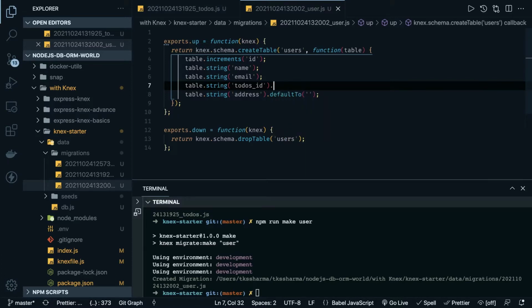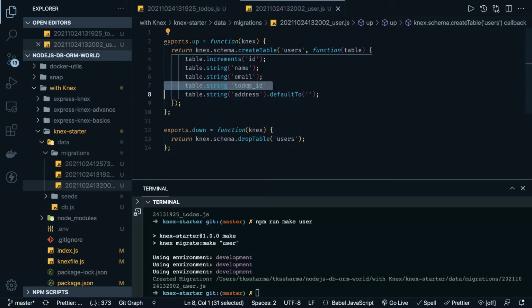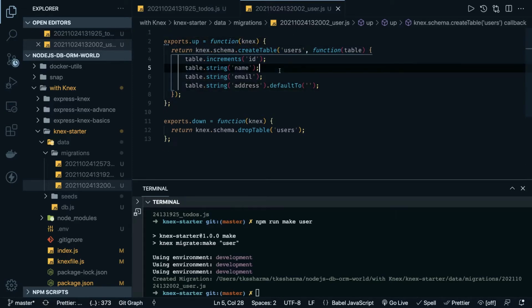We have to look into the documentation for how we can create a reference. It's not showing the TypeScript definitions here, otherwise we would have done that. This is a simple .js file. So we'll add these relationships later, like one-to-one, one-to-many, many-to-many relationships between the two different tables or two different associations.